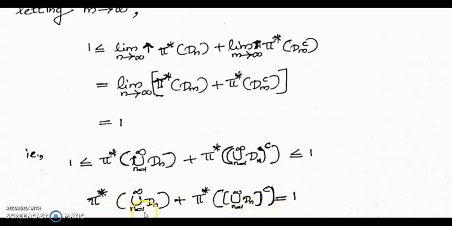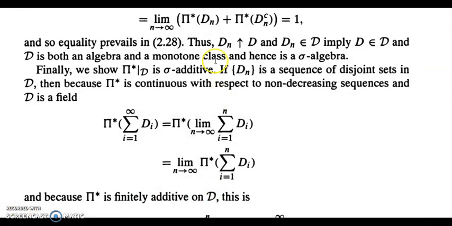This is pi star of D plus pi star of D complement equals 1. Therefore, D belongs to script D. Thus Dn increases to D and Dn belongs to script D imply D belongs to script D. And D is both an algebra and a monotone class and hence is a sigma algebra by that exercise.